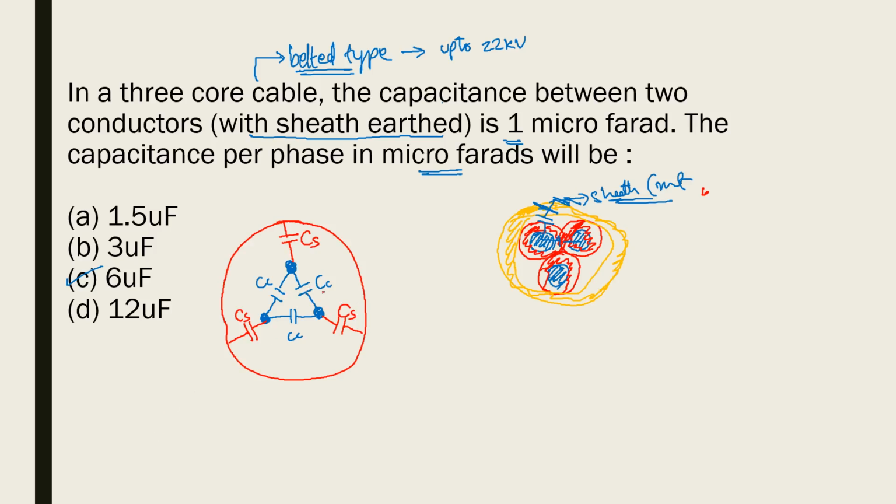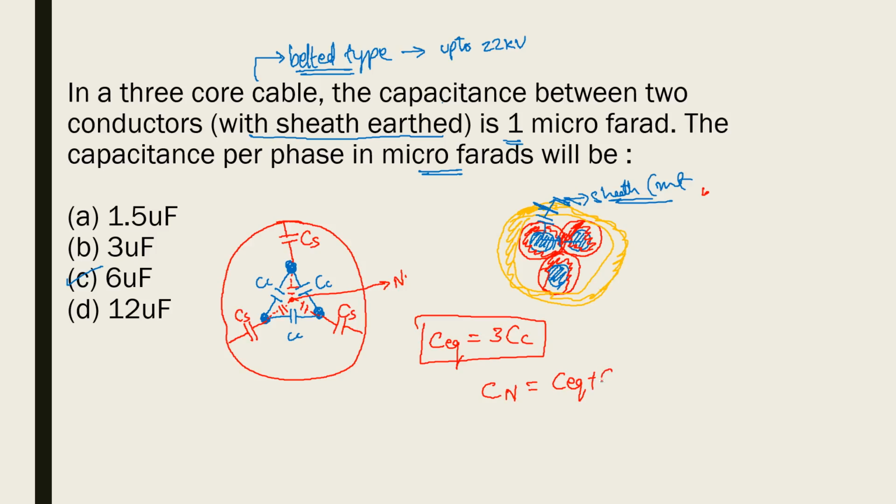Now you see, at this center the 3 Cc's are in the form of a delta. Can we convert a delta capacitance into star? Yes, in this way. Let us say this center point is a neutral point. So what will each capacitance value be in the star? Let us say C equivalent. When converting the 3 equal delta capacitors into the equivalent star capacitor, C equivalent will be equal to 3 times Cc.